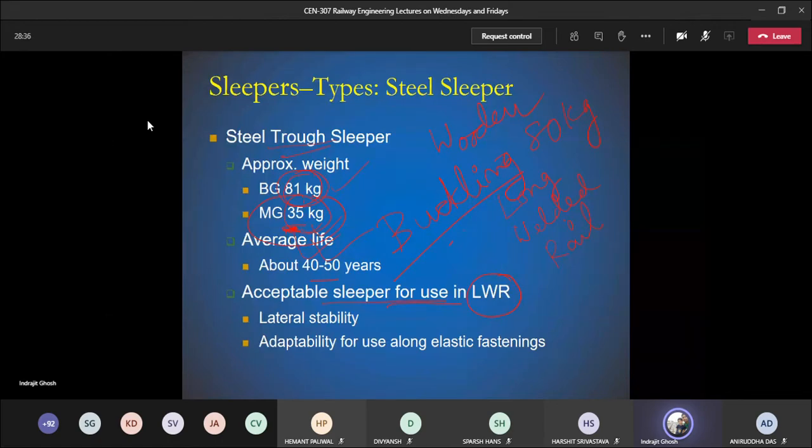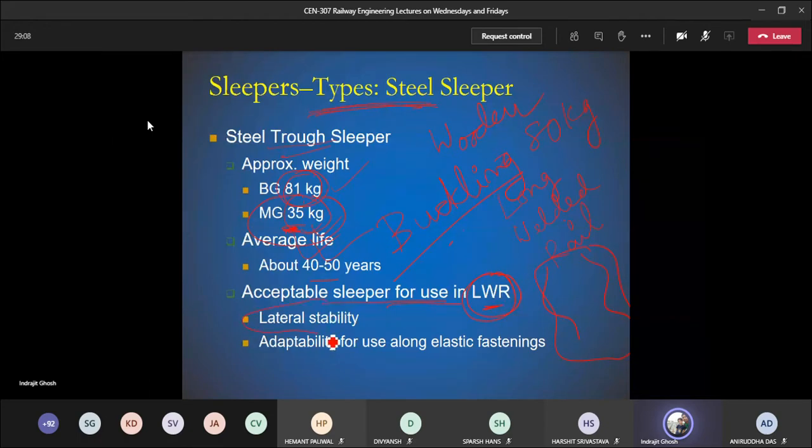You saw the rail lines were like this. So this is actually buckling. Why is this happening? Because of the temperature variation, and at the same time maybe the joint was less, but in case of long welded rail, there will always be a problem of buckling. But it has been observed that steel trough sleepers resist the buckling in case of LWR.